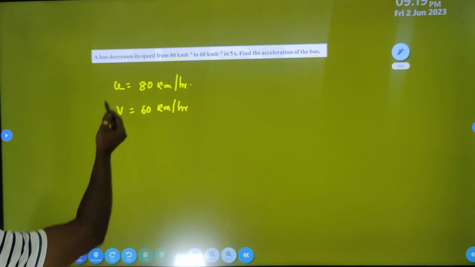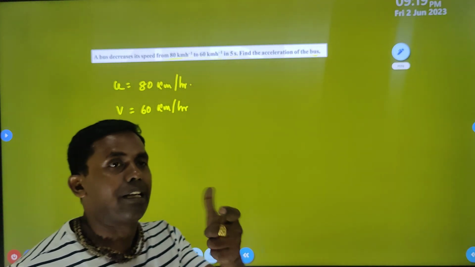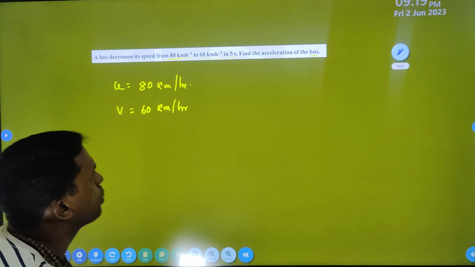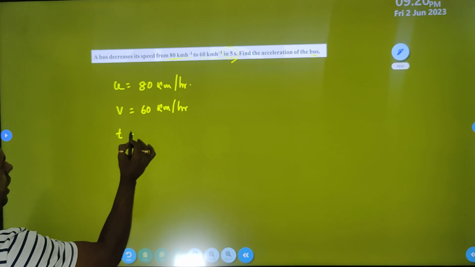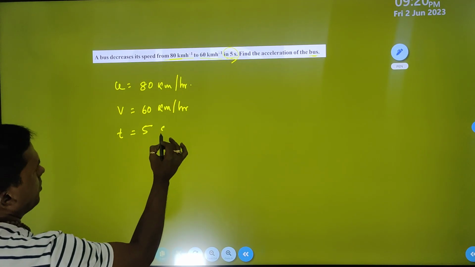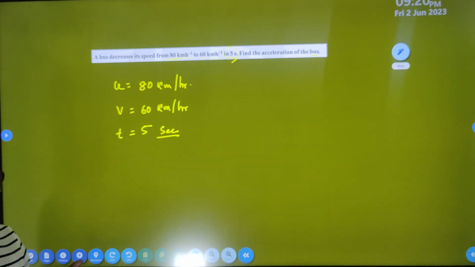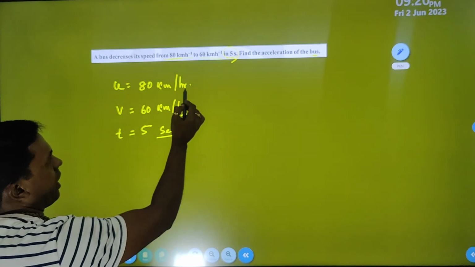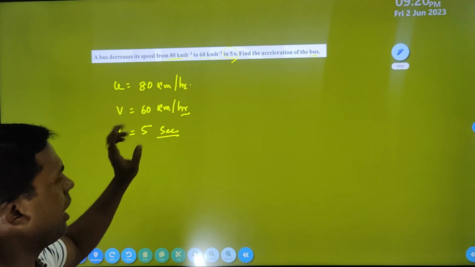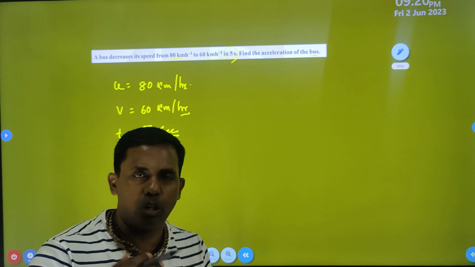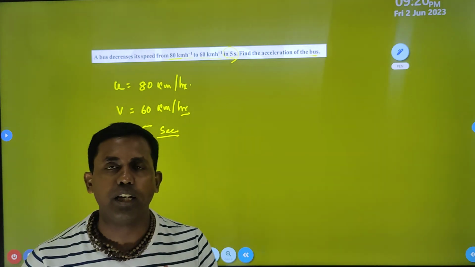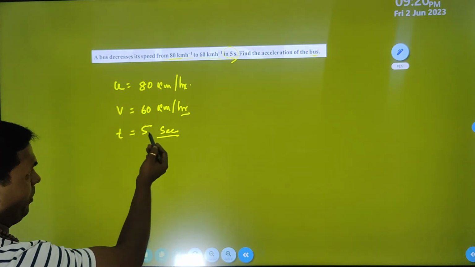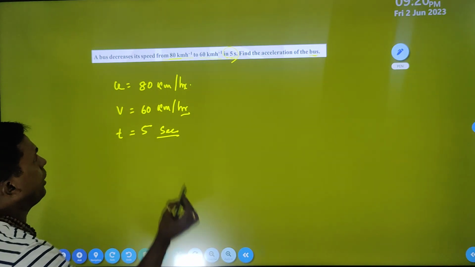But ये decrease होने के लिए time interval कितना है? That is 5 seconds. तो अभी टाइम निकालो 5 सेकंड. तो is it possible? Here units are kilometer per hour but time is second. So it is not possible to calculate. So at the time you have to make the speed in meter per second. सेकंड का टाइम है ना, तो you have to convert. So how can you convert that?